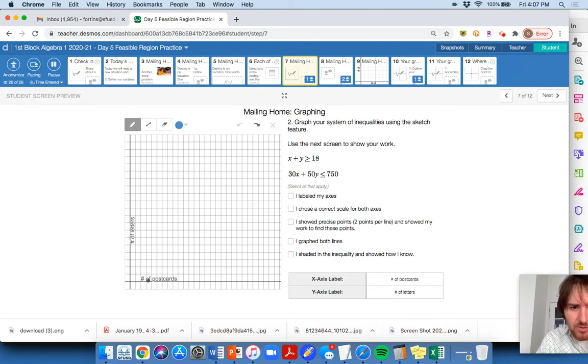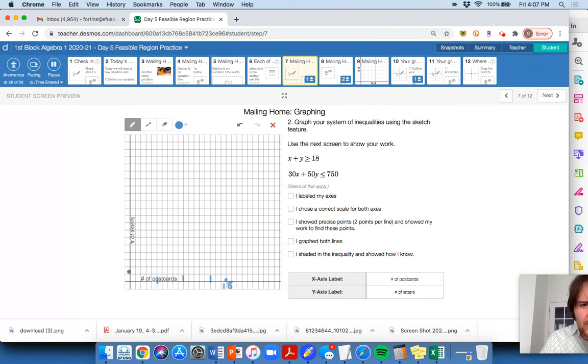So here we got 1, 2, 3, 4, 5, 6, 7, 8, 9, 10. So I'm going to scale by, I'll count up 5 to show it. 1, 2, 3, 4, 5. There's 5. There's 5. 15, 16, 17, 18. Okay, this is 18 right here. And there's my x-intercept, number of postcards. You can send at least 18 postcards if she's sending no letters.